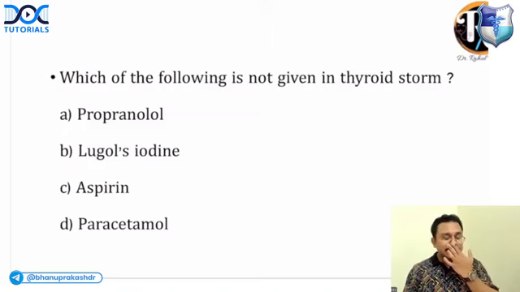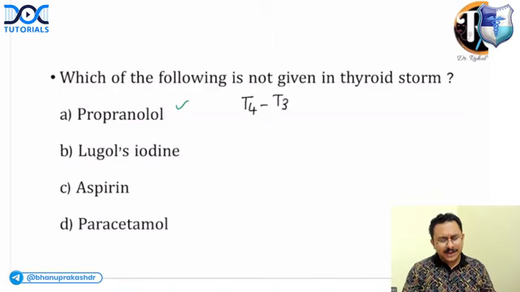Propranolol is a beta blocker, which definitely can be given in case of a thyroid storm, because you know that beta blocker will prevent the conversion of T4 to T3. What about Lugol's iodine? Lugol's iodine can also be given in case of thyroid storm. That is also given as a part of treatment.